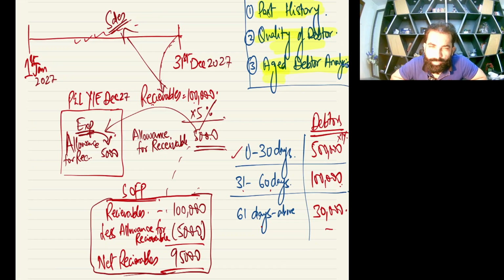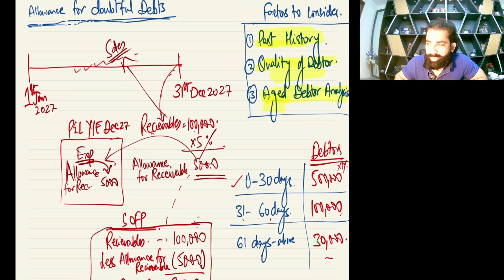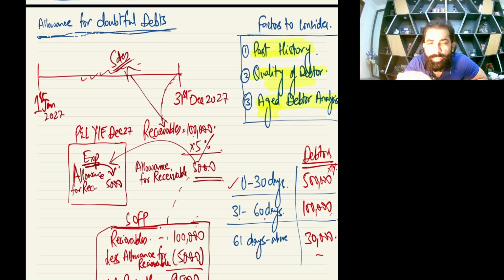Now one question as a student may come in your mind, sir, how did you calculate this 5%? The answer is, first, this is not part of your course. You will get a ready-made percentage, or in the latest questions you will get a ready-made allowance. But still it's a question, how, sir, do we calculate this 5% in real life?